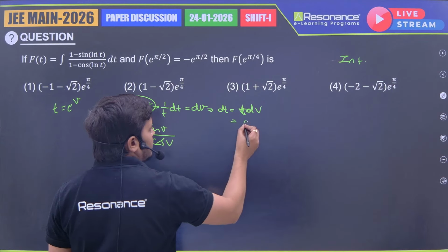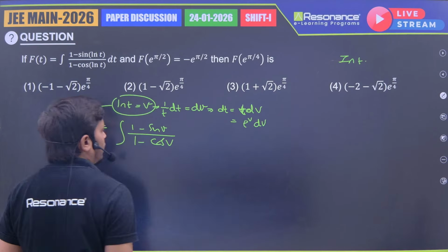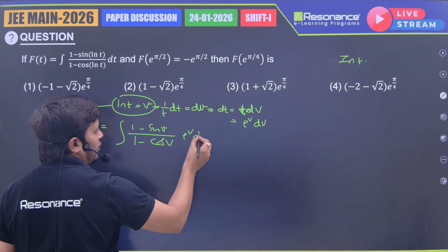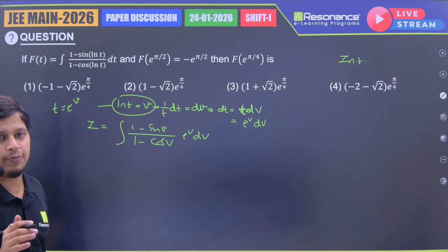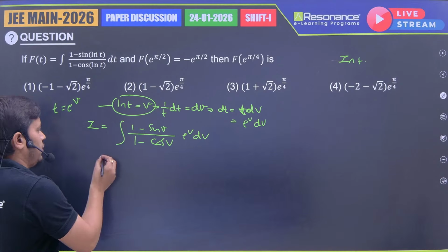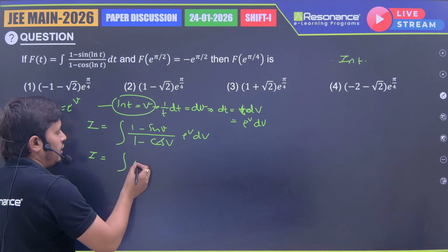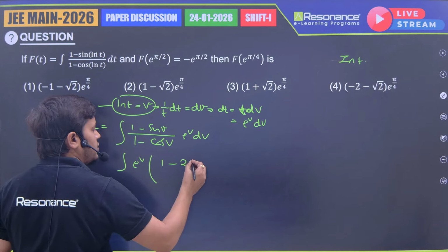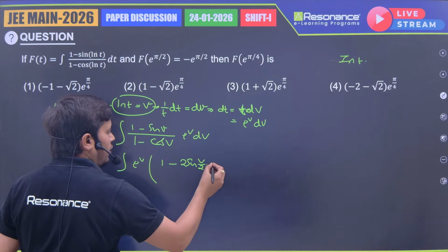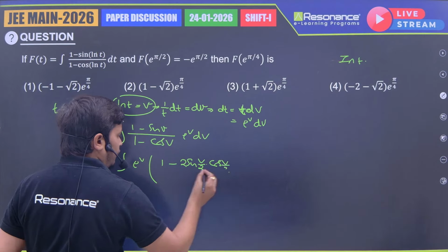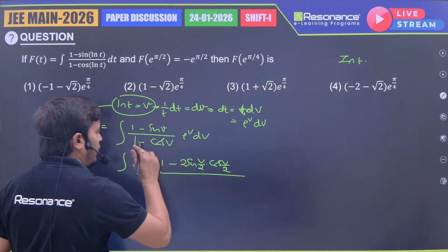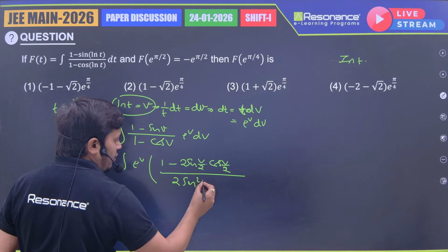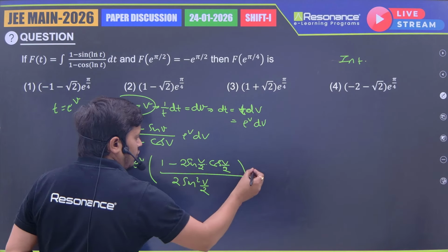So dt is e power v dv. Now this is the question of the form e power x into (f(x) plus f dash (x)). So I keep e power v as it is, 1 minus sine v. Sine v I am writing as 2 sine v/2 into cos v/2. And in the denominator 1 minus cos v can be written as 2 sine square v/2, into dv.